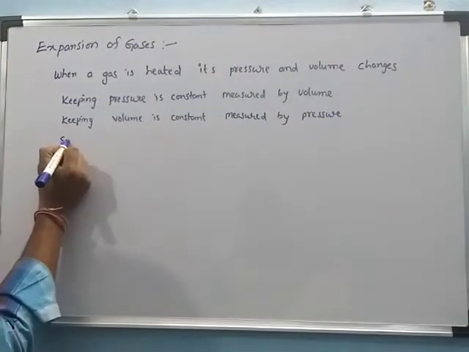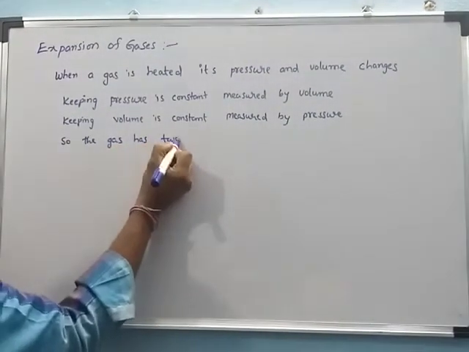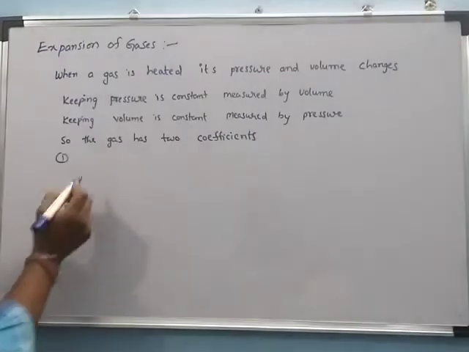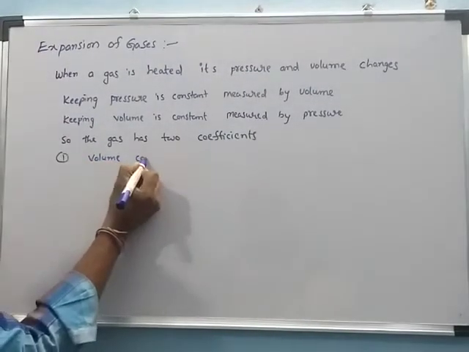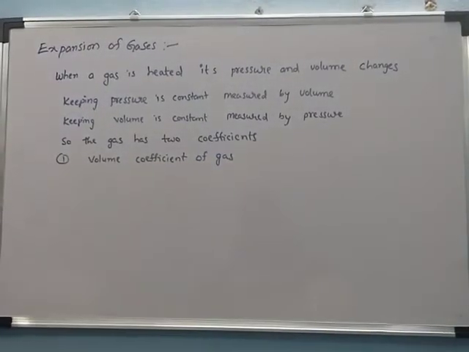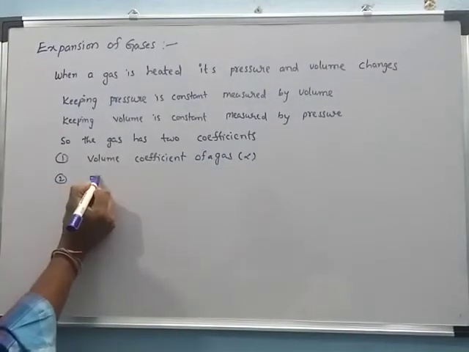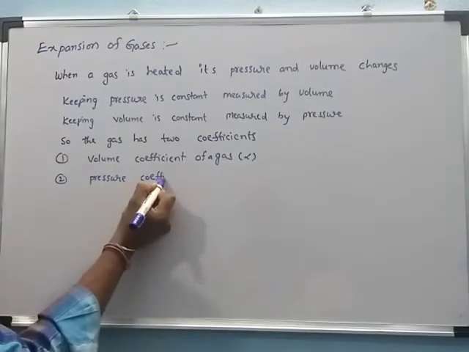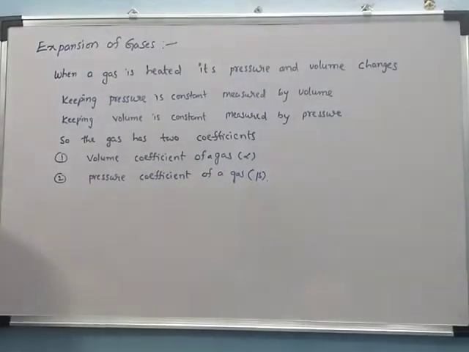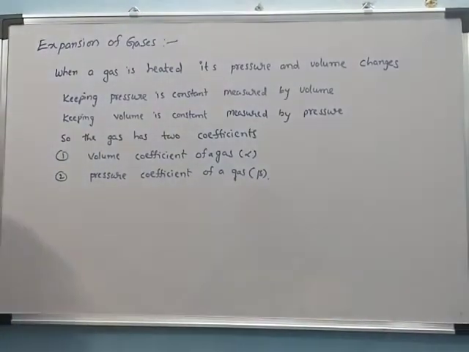So the gas has two coefficients. One is the volume coefficient of a gas, denoted by alpha. The second one is the pressure coefficient of a gas, denoted by beta. Now we will discuss the volume coefficient of a gas and the pressure coefficient of a gas individually.